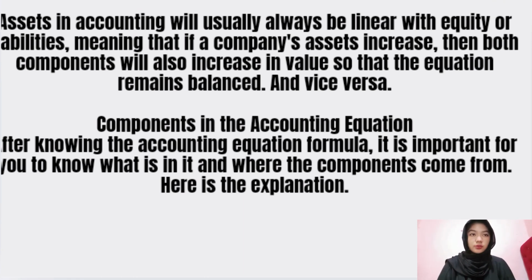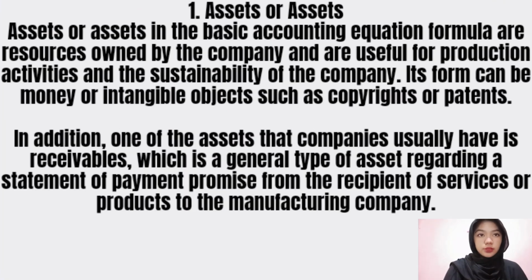Components of the accounting equation. After knowing the accounting equation formula, it is important for you to know what is in it and where the components come from. Here is the explanation. 1. Asset or assets. Assets in the basic accounting equation formula are resources owned by the company and are useful for production activities and the sustainability of the company.